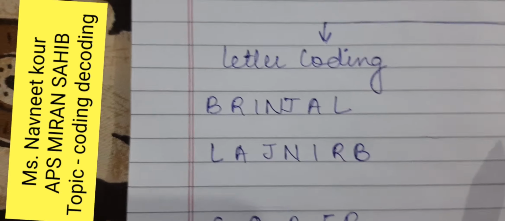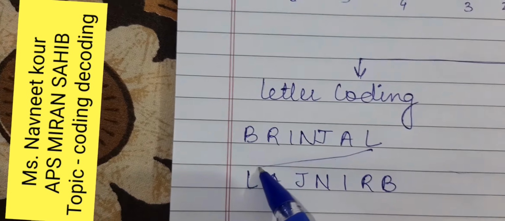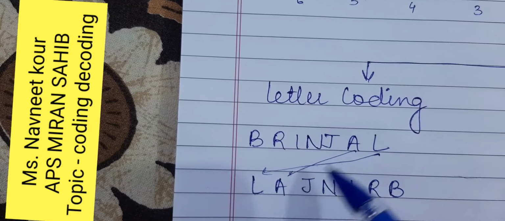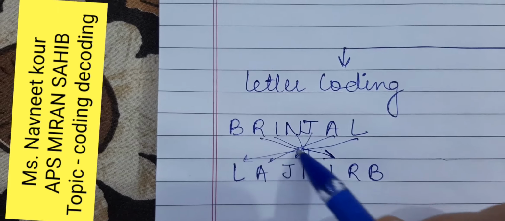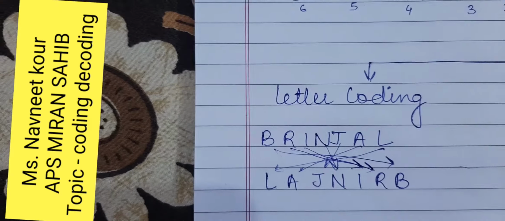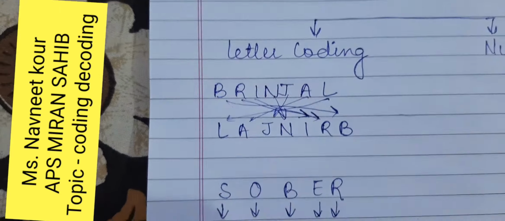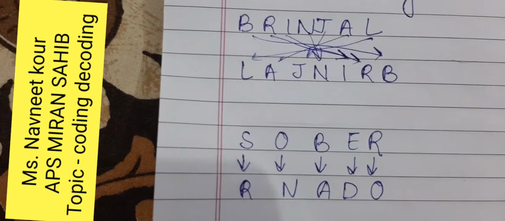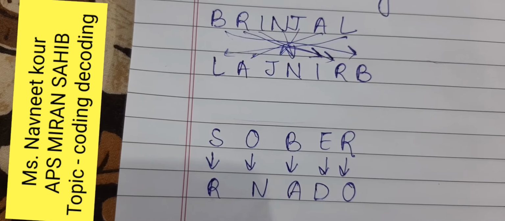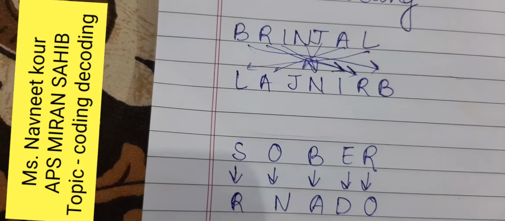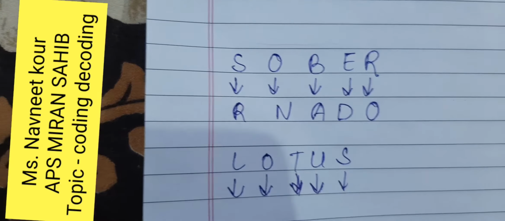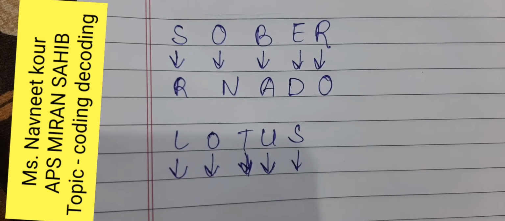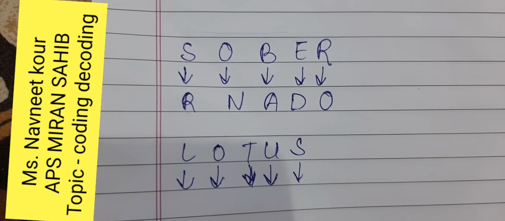Look, nothing is done. The reverse order of letters is written. Only the word which is given to us is written in reverse order. Now the next question is, if SOBER is written as RNADQ, how can we write LOTUS? What will we write in place of LOTUS, if we can replace SOBER like this?